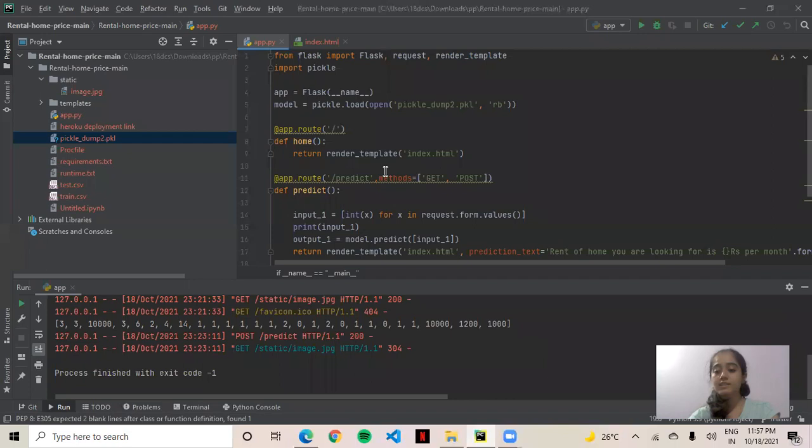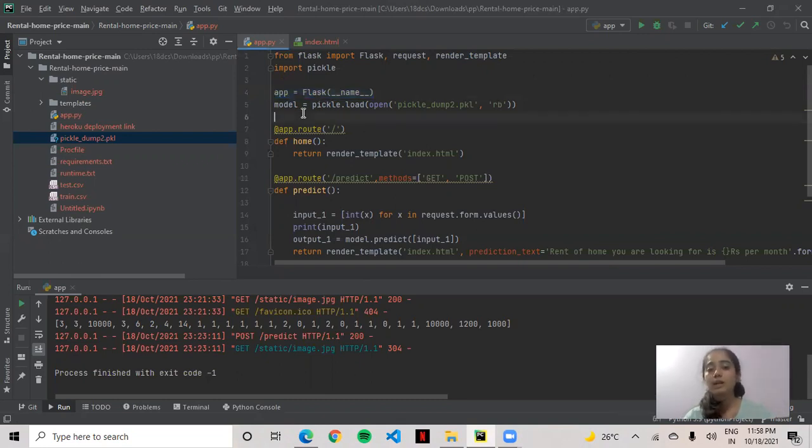Here I have used Flask. You guys can also use Django, but Flask is more convenient for me, so I have done Flask. So first of all, from Flask we will import Flask, request and render_template. These are the three main functions which we have to import. And for the pickle file, we have to read our pickle file, so for that we have to import pickle also. To start a Flask app, we have to write app = Flask(__name__). This is the starting point of your website. You can say that to start something in Flask, we have to write this line.